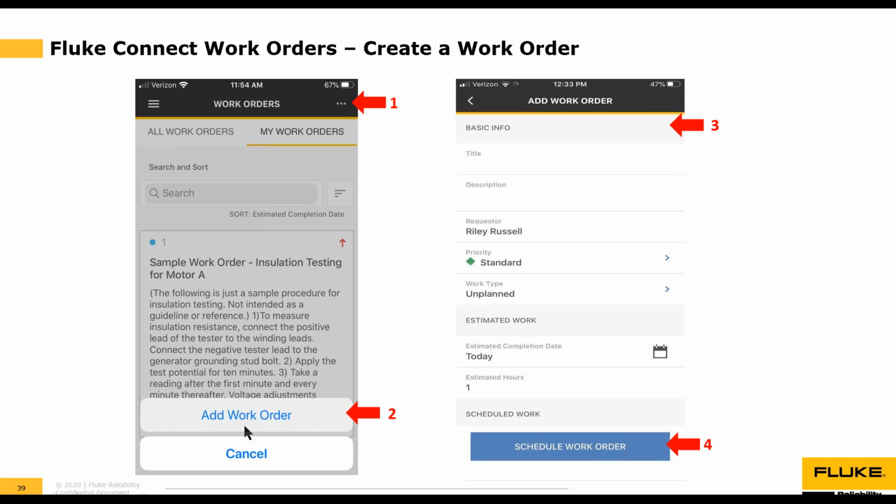So I click on those 3 little dots, I tap the add work order button, and it takes me to the add work order screen where, just like in the web app, I've got the basic information section, which includes title, description, requester, which is automatically populated by the user account I'm logged in as, the priority, which defaults to standard, and work type, which here is unplanned, and estimated work, and so on. I could continue scrolling down in the app to see all the other sections of the work order, schedule work order, etc. If I wanted to, I could even build the work order, click the schedule work order button, and assign this work order a specific completion date and a team member username.